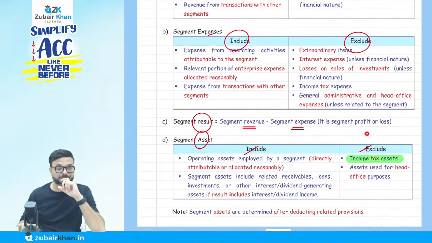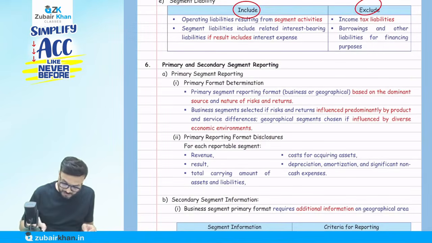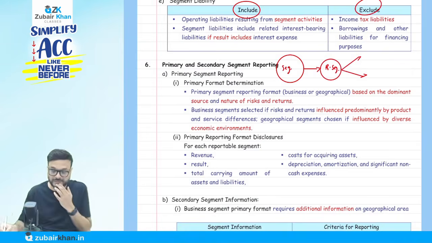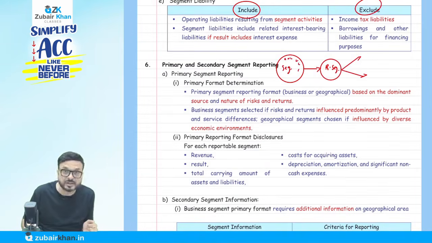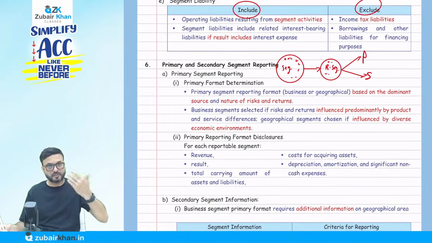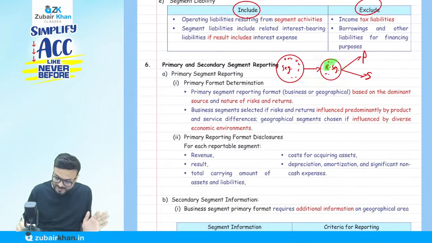Now I'm coming to a point: it might happen that we have hundreds of segments, but are all reportable? No, not necessarily. So we have a segment, then we have a reportable segment, and we have to decide that. Out of so many segments, some are reportable. Whether they are primary or secondary, on that basis we decide what to disclose. This is also not so important. This section is what's important.